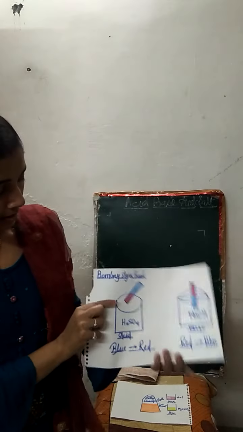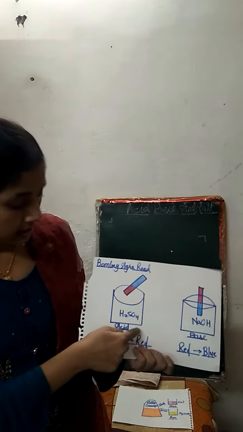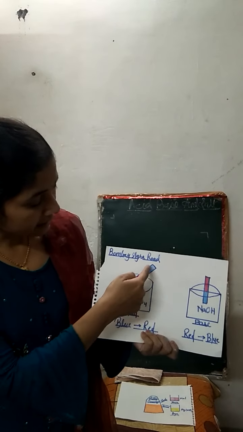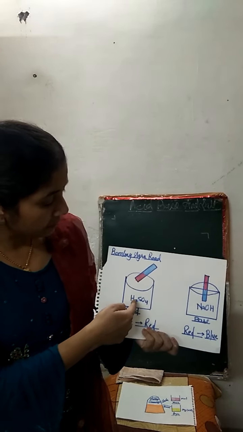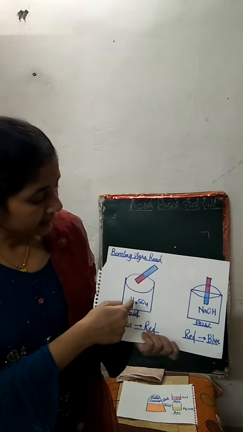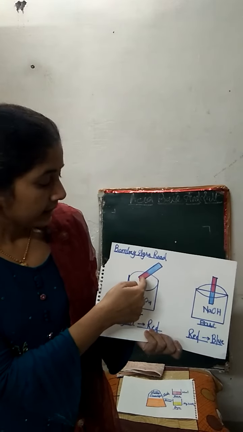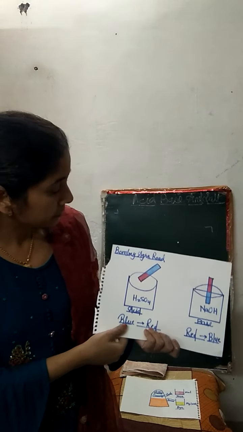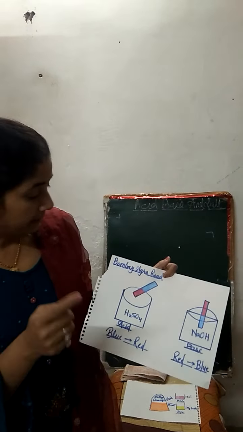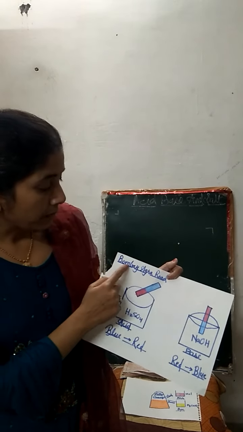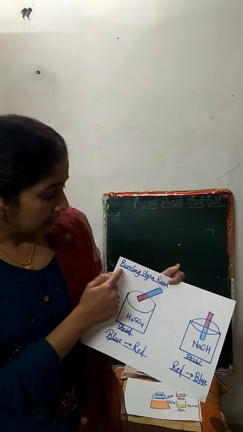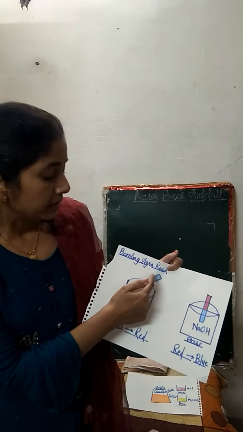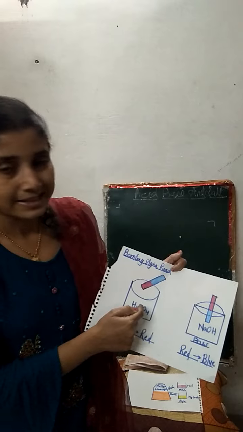Just see here. In a beaker, we will take the solution of H2SO4, that is a kind of acid, and when we dip this blue litmus paper into the acidic solution, it will turn red, and it will show the solution is acid. Here I will tell you one trick to memorize it. Bombay Agra Road means blue litmus paper will turn red whenever you dip it into the acidic solution.